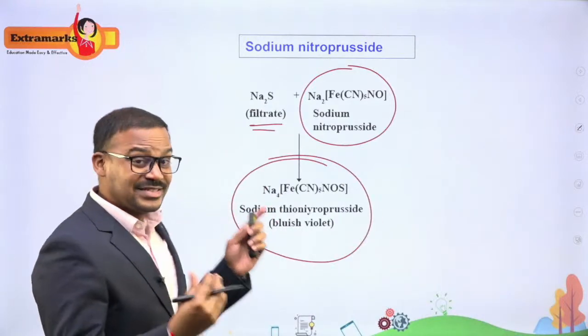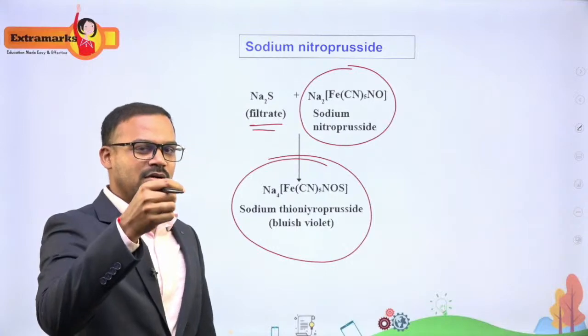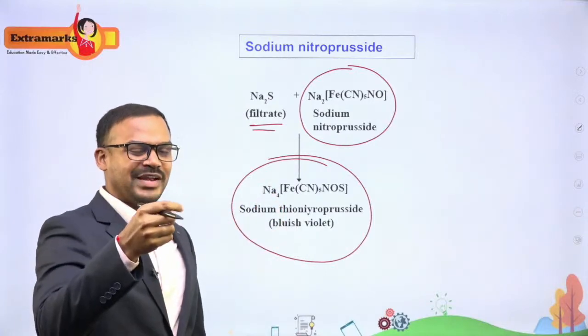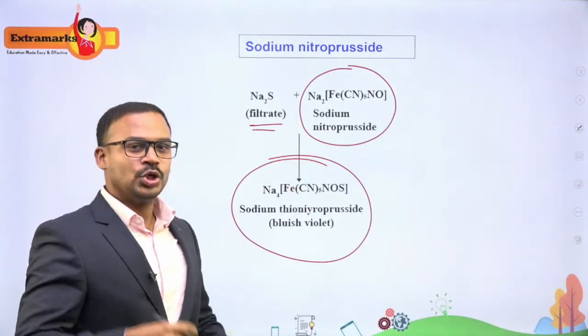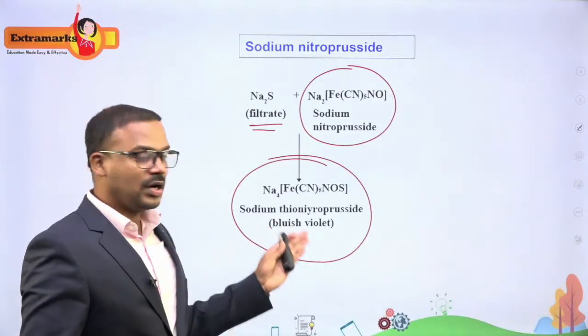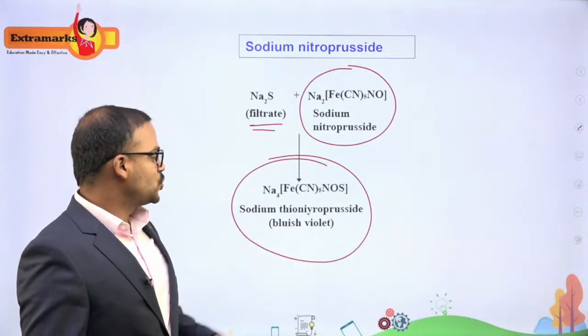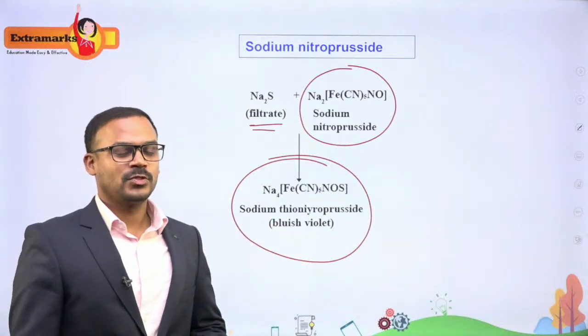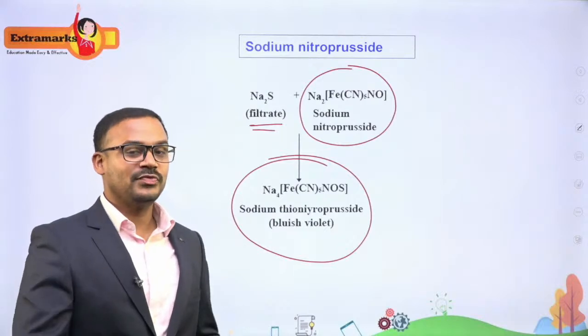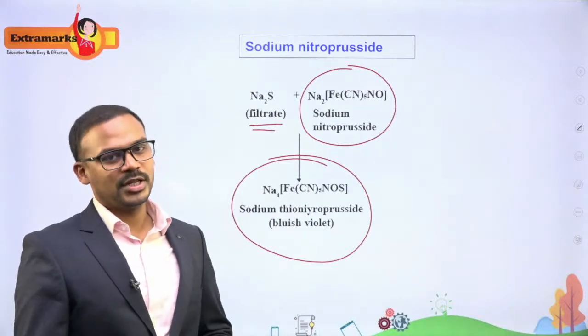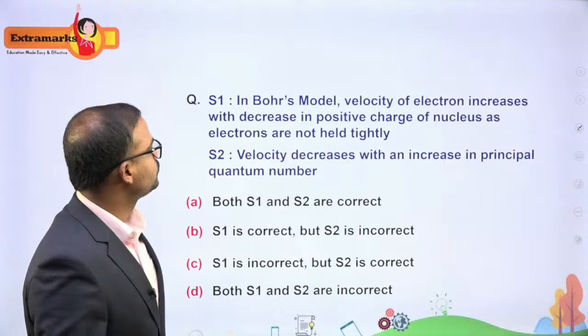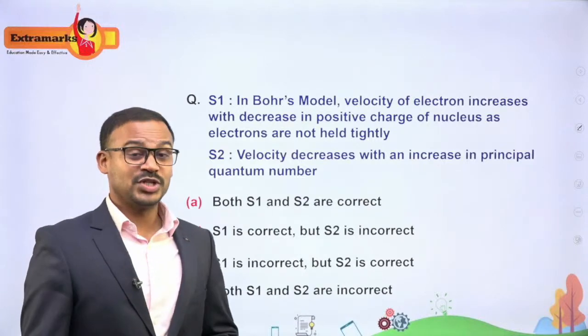So this is a very sensitive reaction. If you add a drop of Lassaigne's extract to this particular reagent, you will get an immediate bluish color, violet bluish color, which represents the formation of sodium thionitroprusside. So this is a memory based question which can be answered very quickly if you are very clear with your memory. Okay, so the next question is from structure of atom.